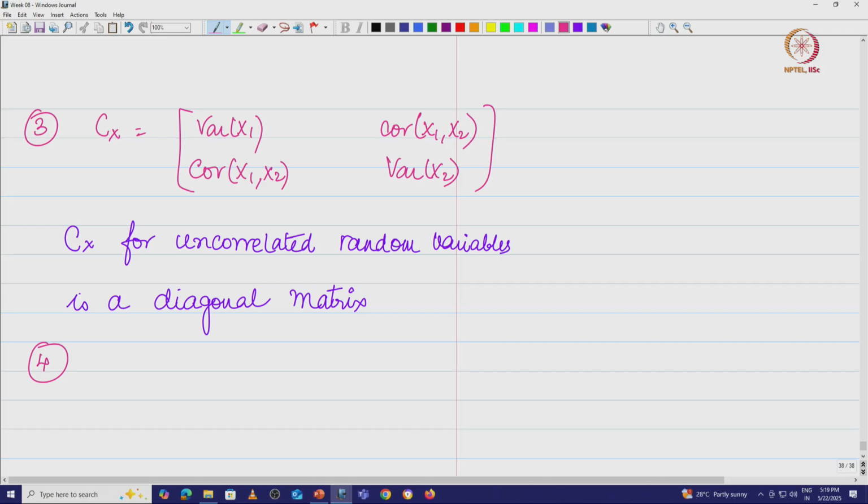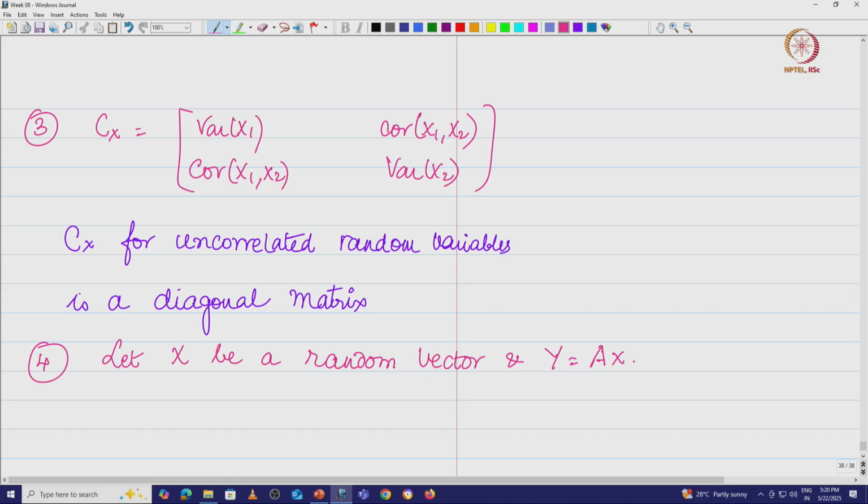Let x be a random vector and let y be equal to Ax.